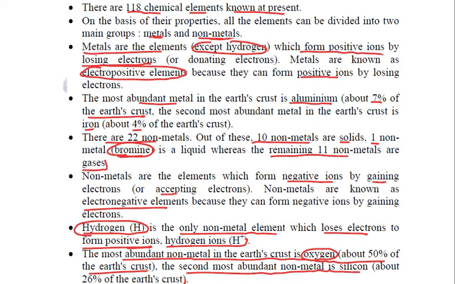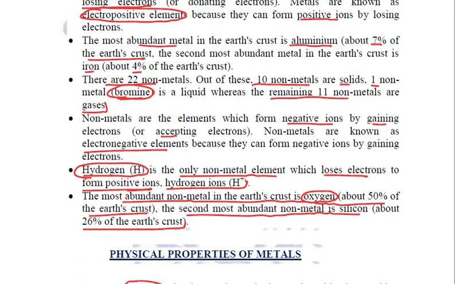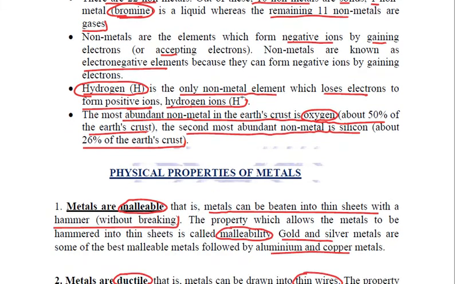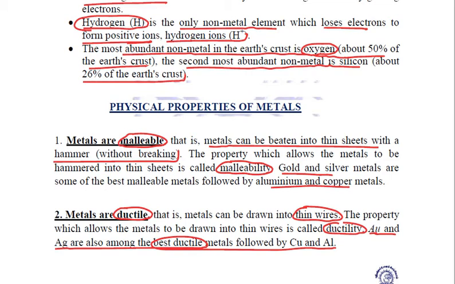Then hydrogen gas is an exception. It is the only element which, like metals, can form positive ions, and the rest of the properties are like non-metals. Then we studied the physical properties of metals and non-metals. Let us try to relate them side by side. Metals are malleable, that means they can be beaten into thin sheets. Non-metals are brittle, they can't.